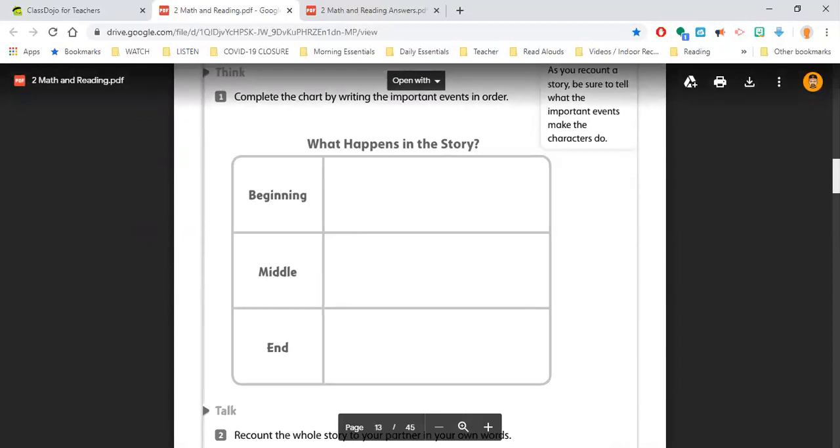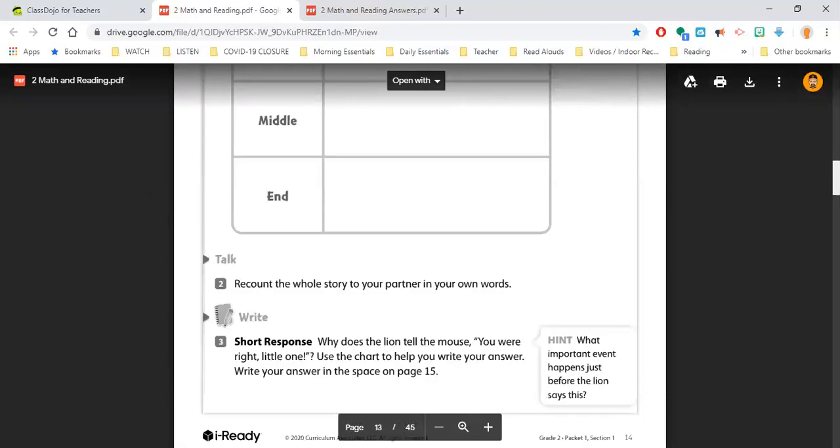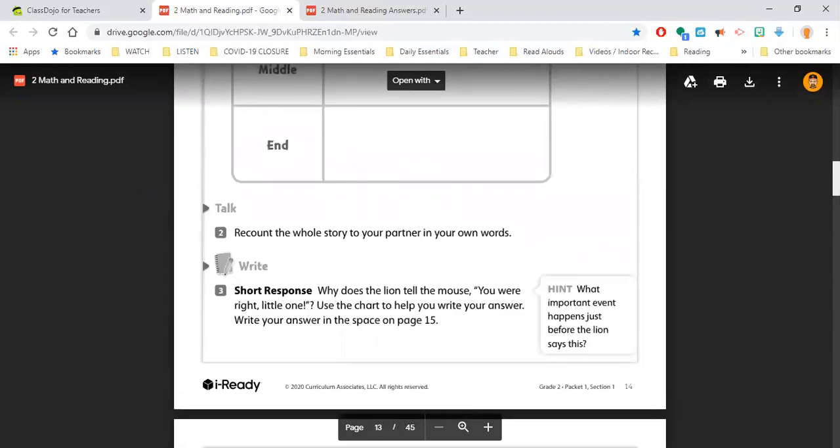Down below it says talk. It says recount the whole story to your partner in your own words. So not just reading off the page, but putting it into your own words, telling what happened in order, the beginning, the middle, and the end. When you get to number 3, it's the writing section. It says, why does the lion tell the mouse, you were right, little one? Use the chart to help you write your answer. Write your answer in the space on page 15.